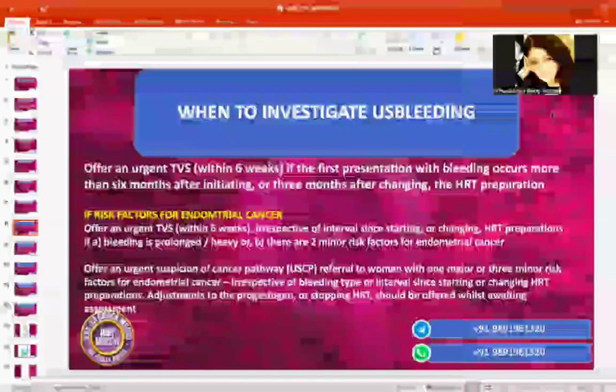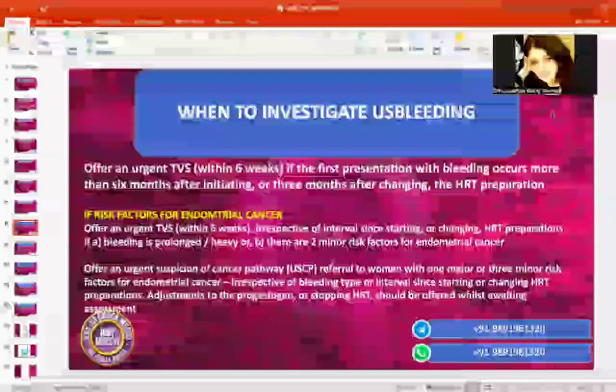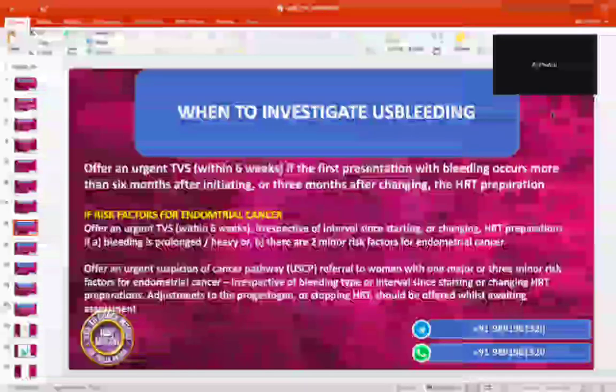If bleeding is prolonged or heavy, and if there are two minor risk factors for endometrial cancer, then we offer a TVS within 6 weeks, irrespective of the 6 months or 3 months intervals since starting or changing. So what is the first criterion? The first criterion is bleeding for more than 6 months, or more than 3 months after changing. That is an absolute criterion. But what if there is any risk factor, or what if there is heavy prolonged bleeding? Then it is going to be within 6 weeks.